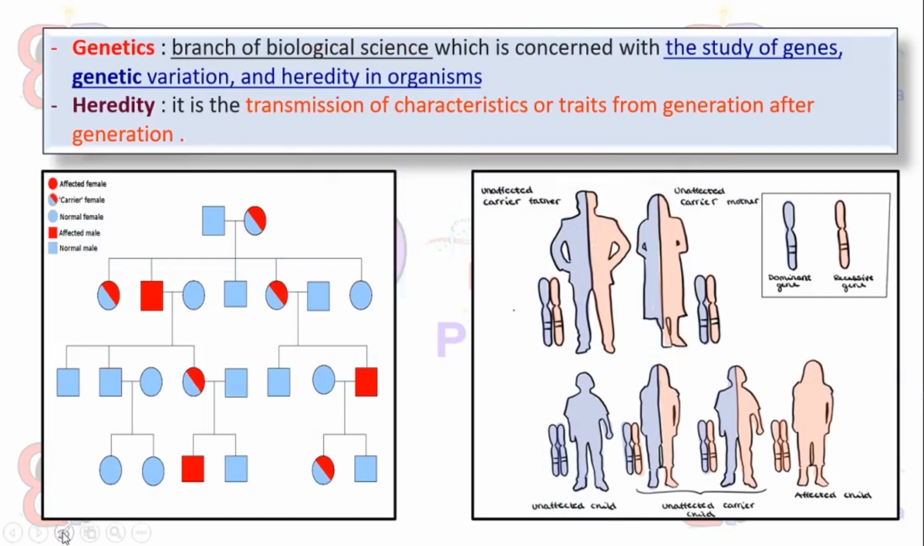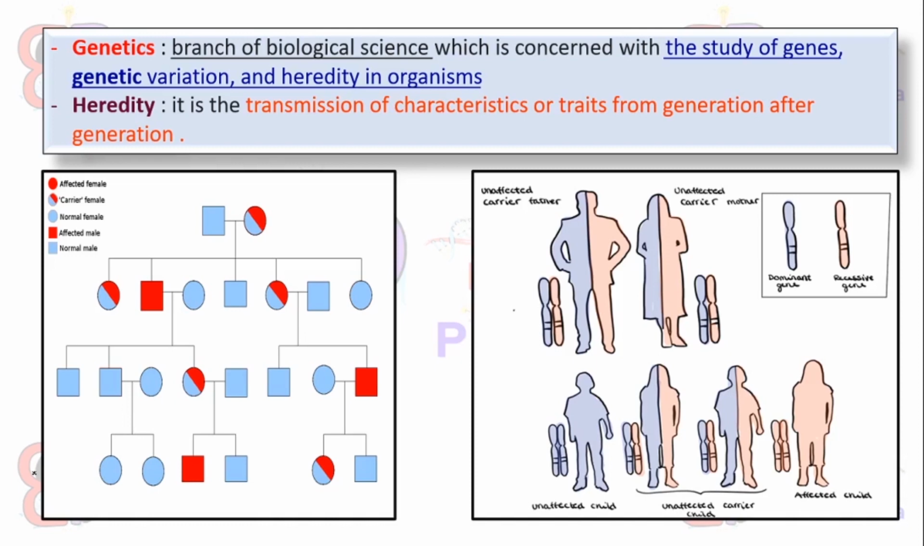We all know what genetics is, right? Genetics is the study of genes or any kind of characteristics regarding genes, genetic variations, and heredity in organisms, and it is a branch of biological science. So here three terminologies are new: gene, genetic variations, and heredity. First we will know about heredity.